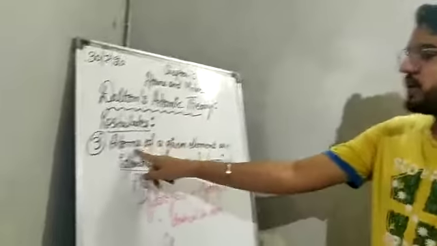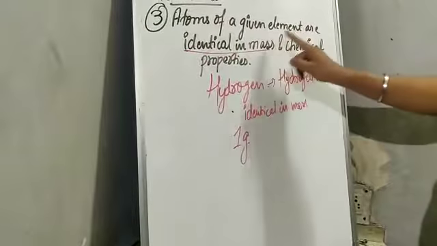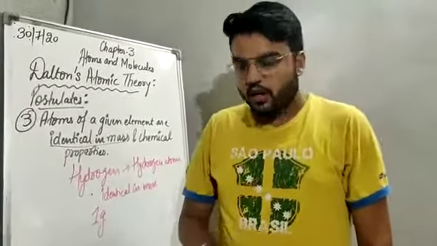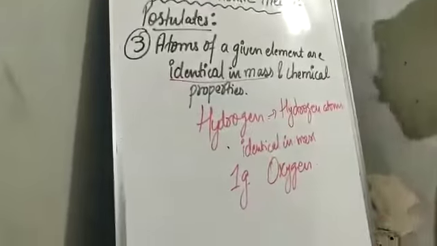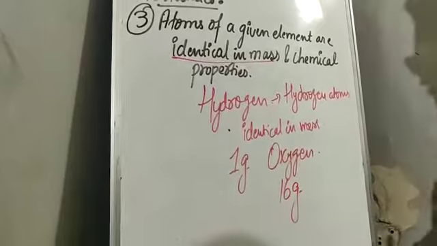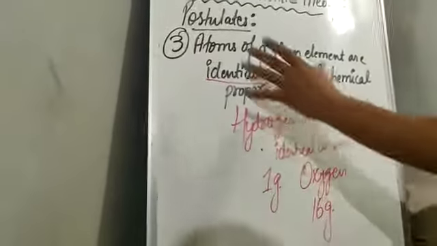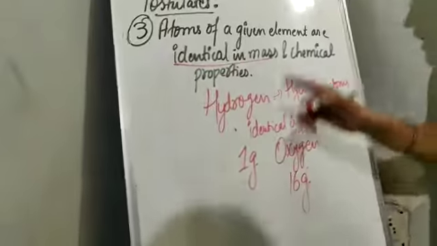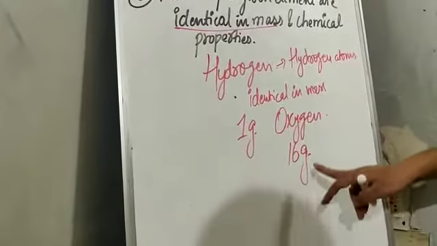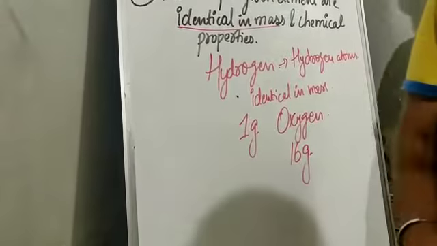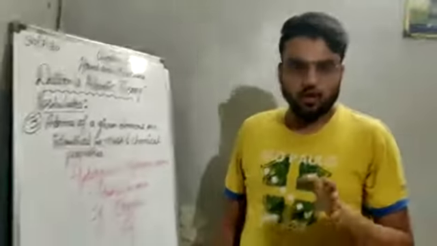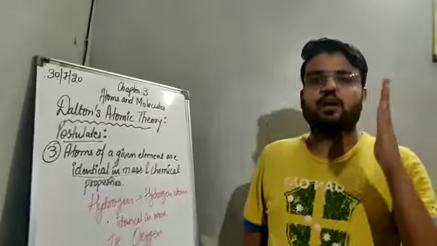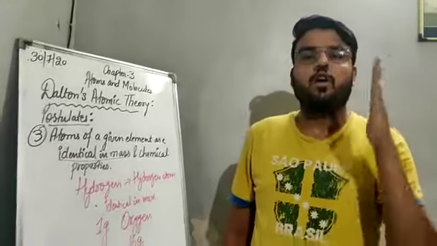So this is what Dalton said: atoms of a given element are identical in mass and chemical properties. You can take the example of another element also. If you talk about oxygen, the mass of oxygen is 16 gram, so the atoms of oxygen are identical in mass, and there will be specific chemical properties of the atoms of oxygen.